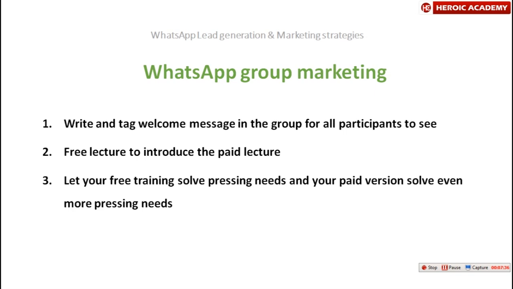So, write and pin a welcome message in the group. Let me quickly explain this before we talk about marketing. Let's say you want to sell a product to a group of people. If you want to do it effectively using a WhatsApp group, you run a WhatsApp ad, or you run a Facebook ad and channel people to WhatsApp, and give them a link for WhatsApp.